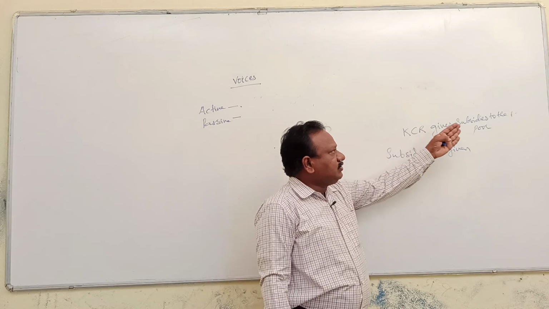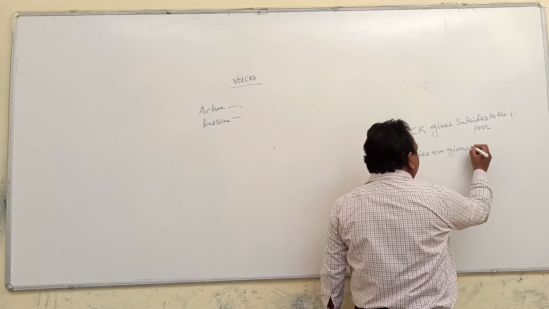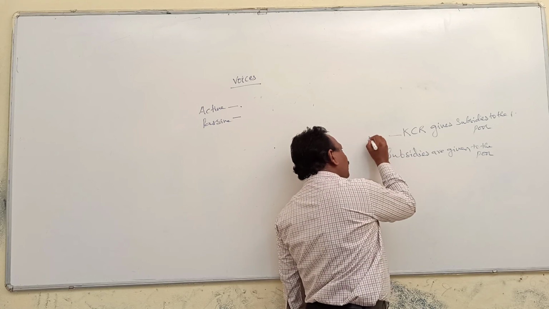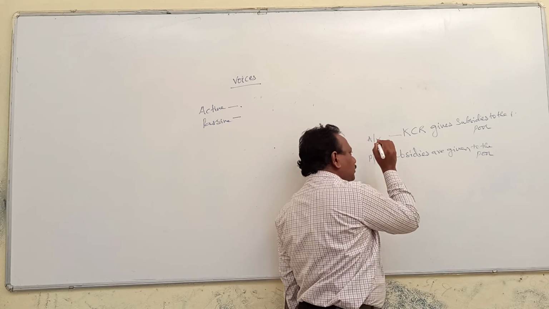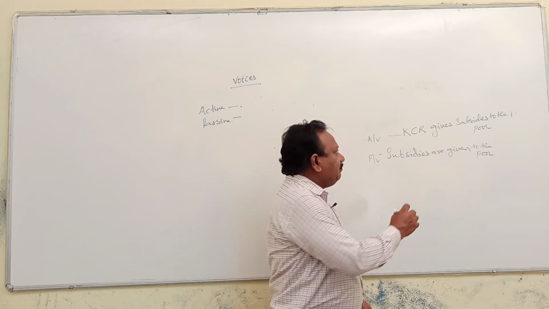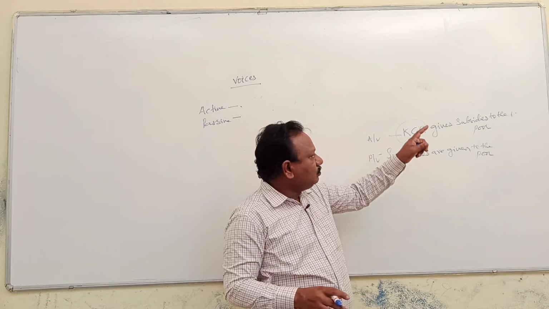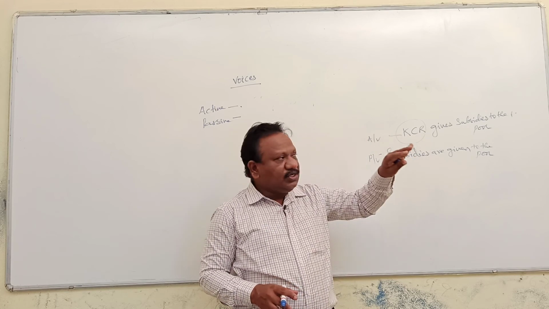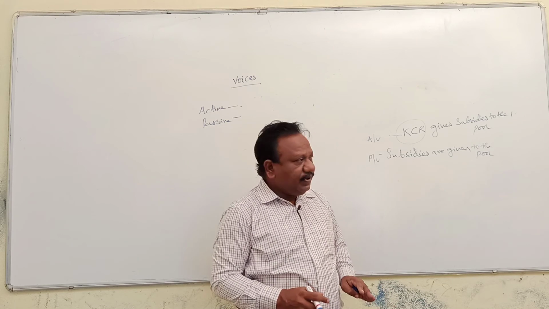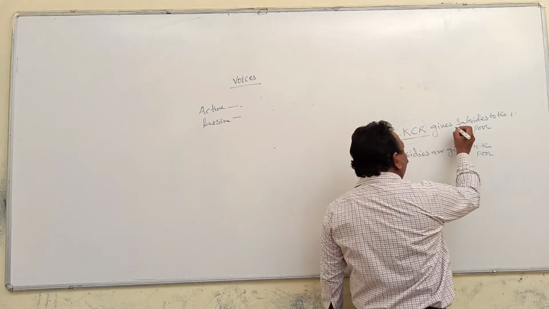See, KCR gives subsidies to the poor. Subsidies are given to the poor. If you observe these examples, one is in active voice and another one is in passive voice. Say, KCR gives subsidies means we are focusing on KCR here. We are giving a prominent place to the subject. We are focusing only on KCR.